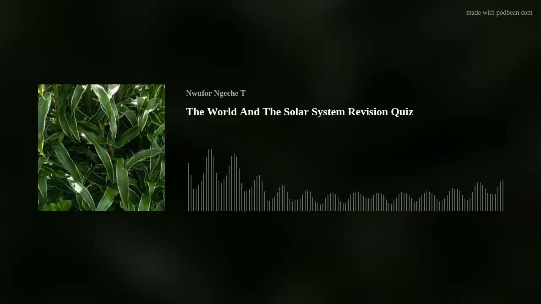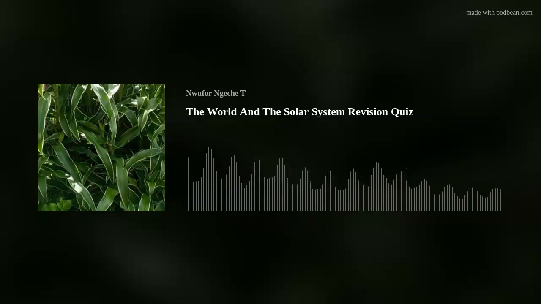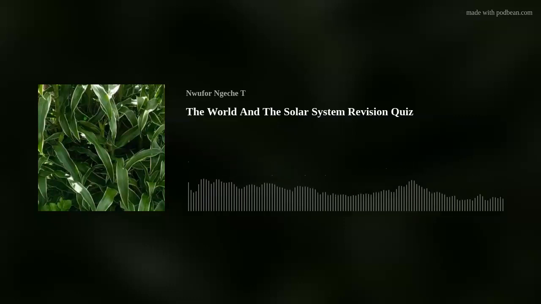The partial or complete blockage of light from the Sun by heavenly bodies is called an eclipse. When the Moon comes between the Sun and the Earth, thereby blocking sunlight from reaching the Earth, it is known as eclipse of the Sun or solar eclipse. What does the Moon do during a solar eclipse? The Moon casts a shadow onto Earth.